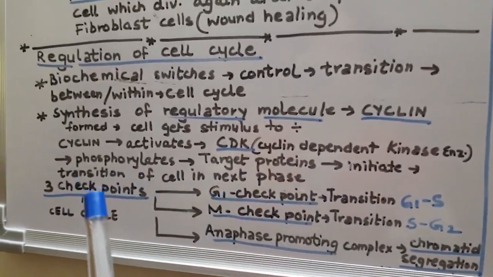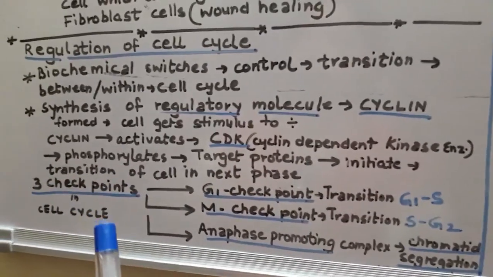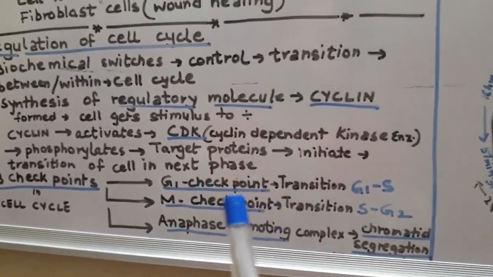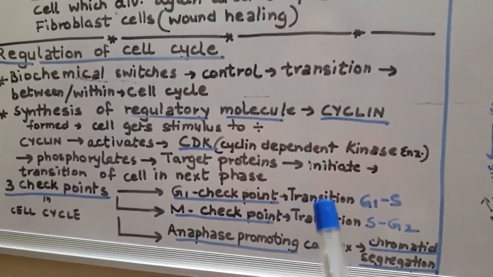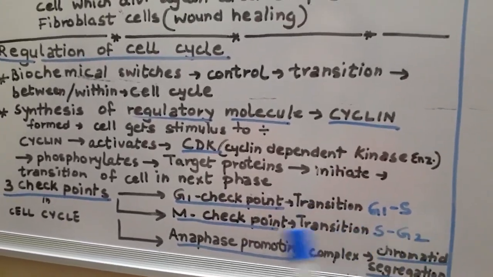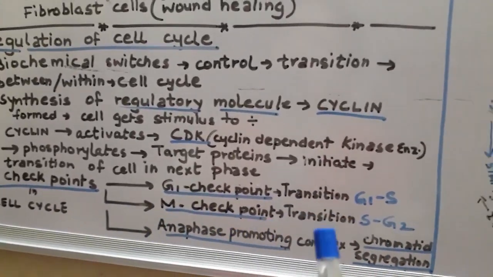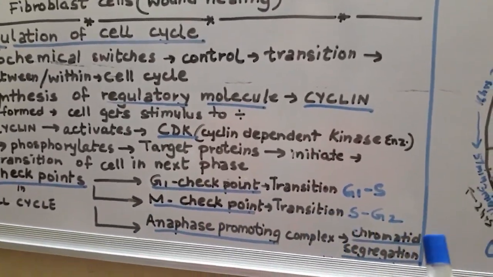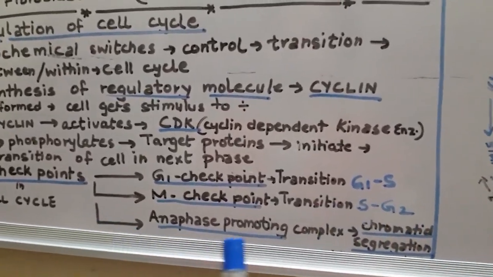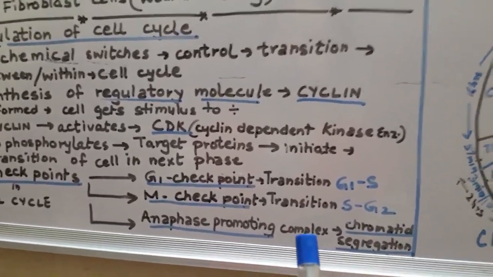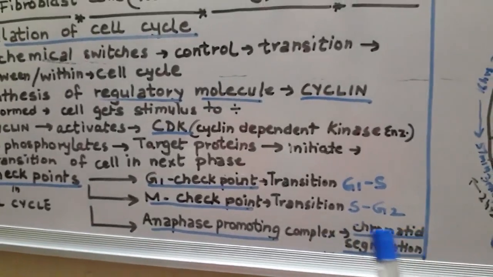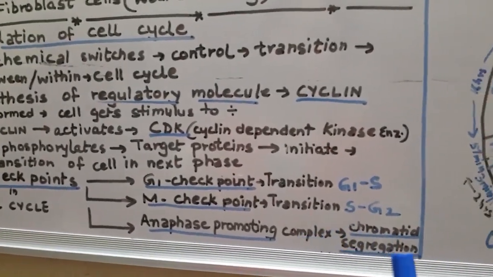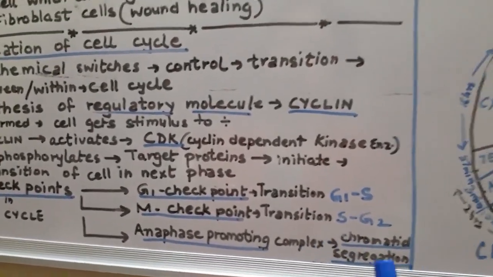So basically we have three checkpoints in a cell cycle. The G1 checkpoint, in which transition from G1 to S phase occurs, the M checkpoint in which transition from S to G2 phase occurs, and the anaphase promoting complex checkpoint, which mainly controls chromatid segregation during anaphase.